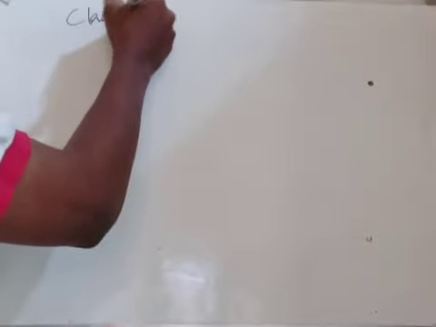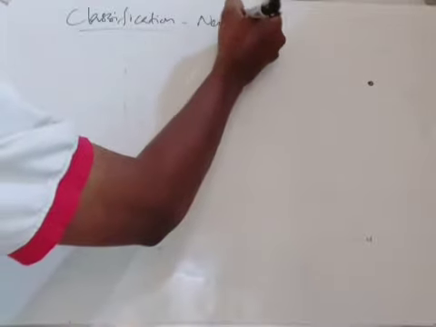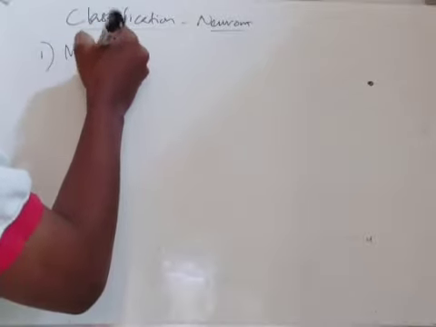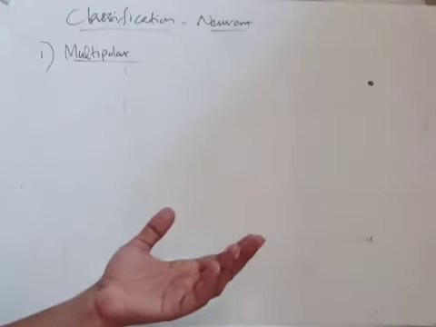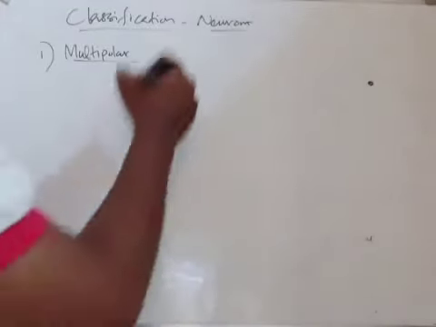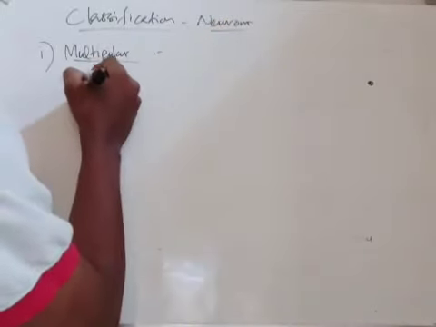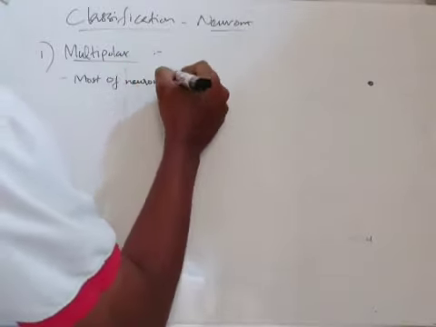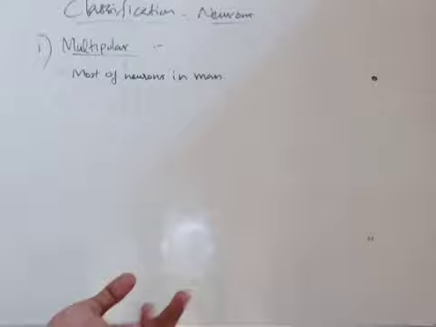First, multipolar. This is the classification of neurons. So first we move to multipolar. What is a multipolar neuron? Most of the neurons in man are multipolar.